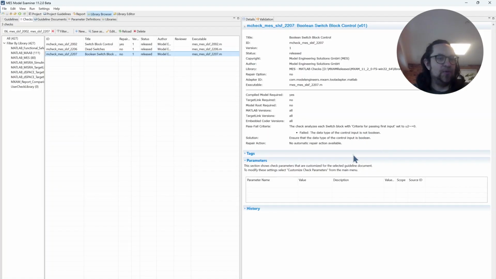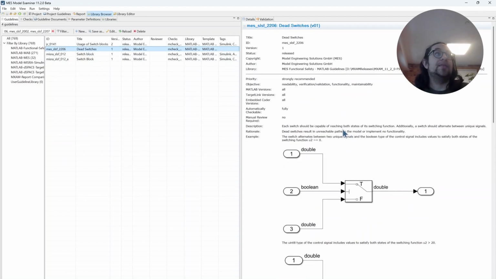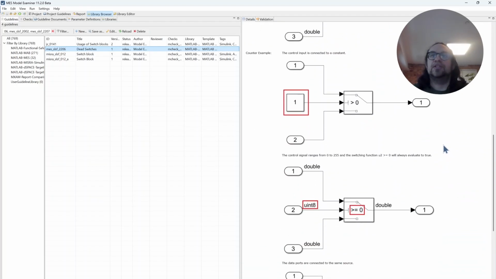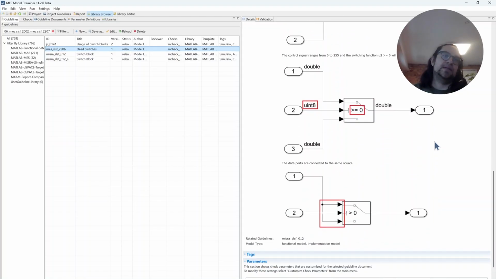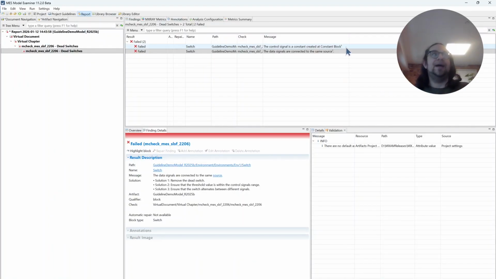Staying with the control input, one can think that error-prone modeling may lead to dead switches, meaning the outcome is the same, and this is why we came up with this MES guideline here. It checks for such dead switches with several use cases where this can happen, like a constant block as a control signal, a mismatch between the threshold value and the data type on the control input, or where you may misplace signal lines so that both outcomes are the same.